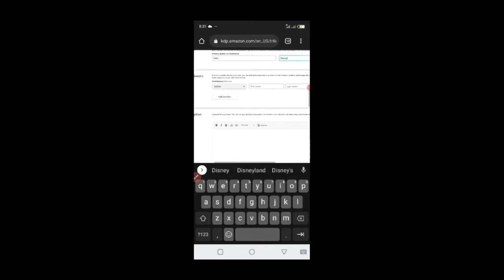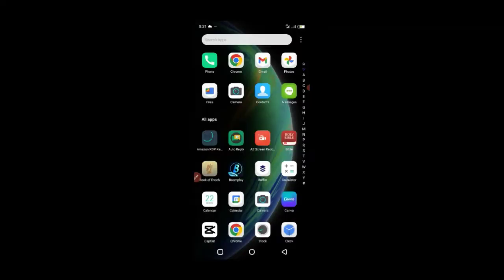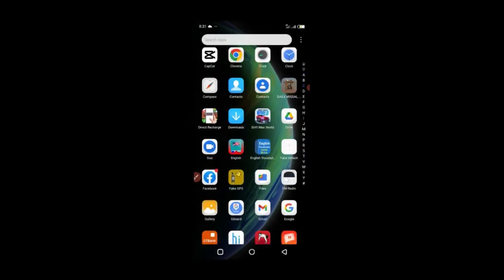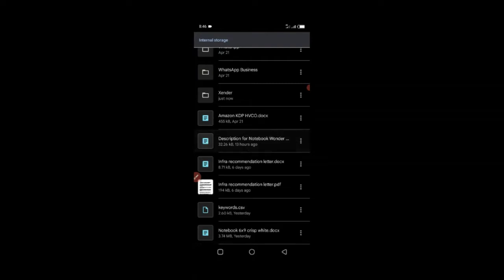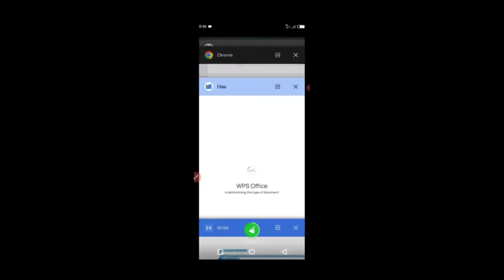So this is where, if you are more than two people that actually worked on this, you can acknowledge the contributors. So for the description, I have the description somewhere. Let me find it. I like to keep it ready. So this is the description for this particular Kindle. I'm just going to open it with WPS and copy everything and paste it. You will learn how to write this description. It's very easy. You just show you how you can put words together, and this is a notebook, so it doesn't need more content here. So I'm just going to copy this, and then I'm going to go back to my Chrome.